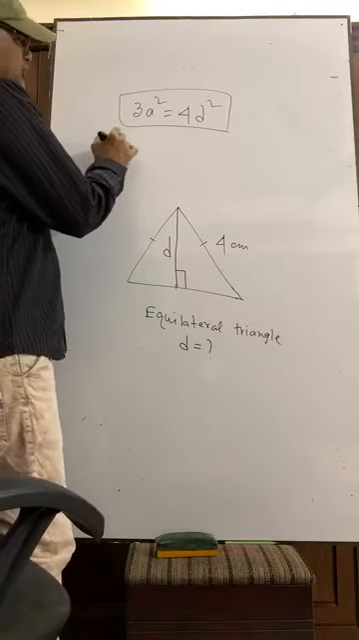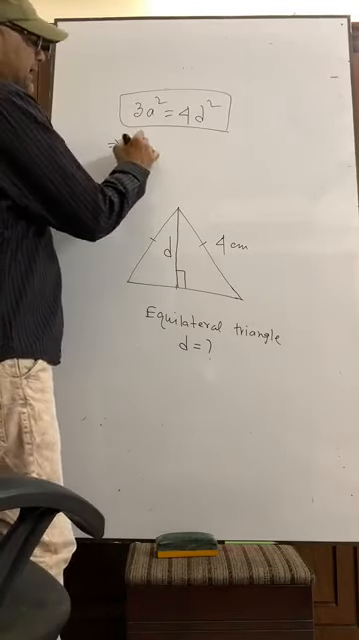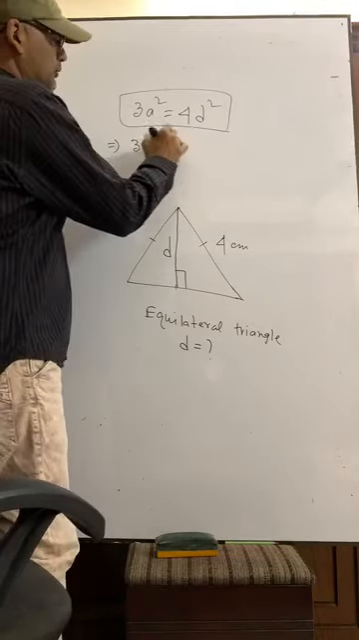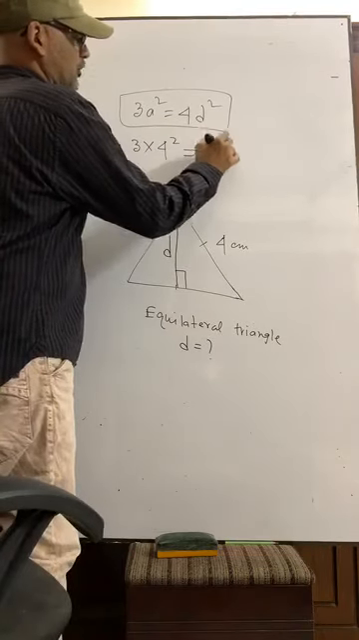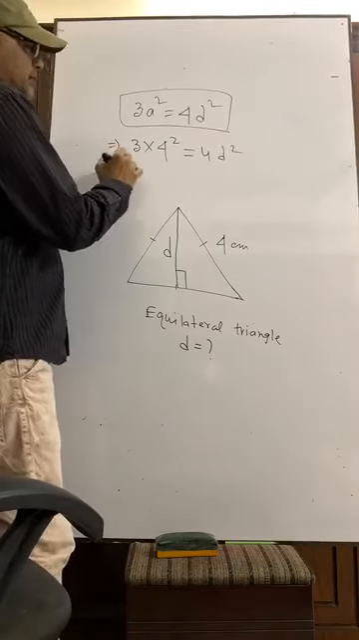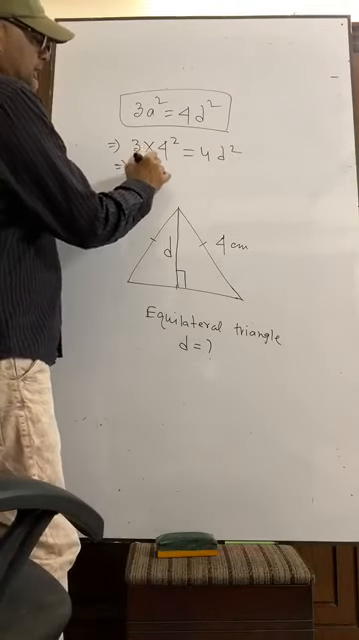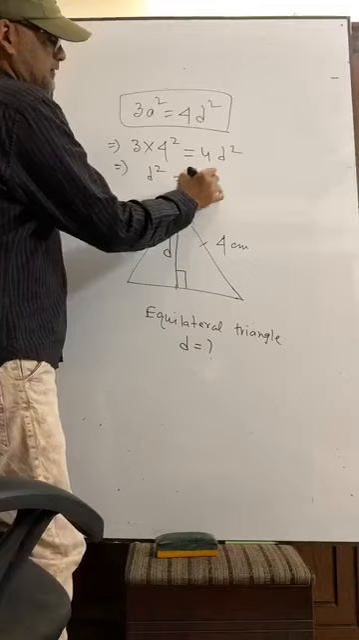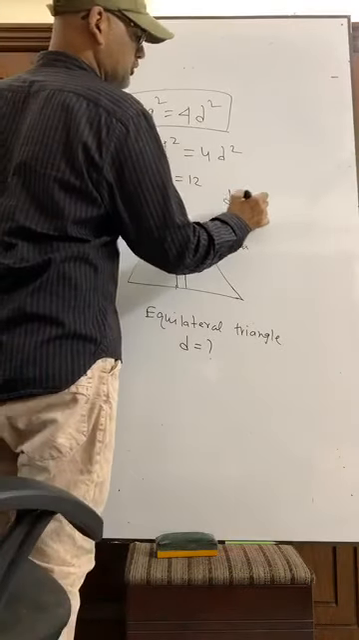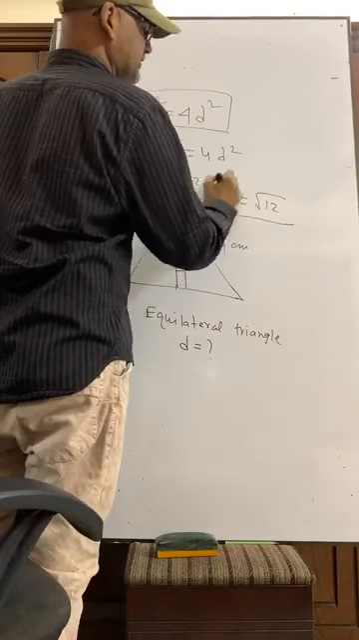Anyway, what is the value of A? A is given as 4, so 3 into 4 square is equal to 4d square. That means the 4 cancels. So d square equals to 12. So d equals to root over 12. This is the answer.